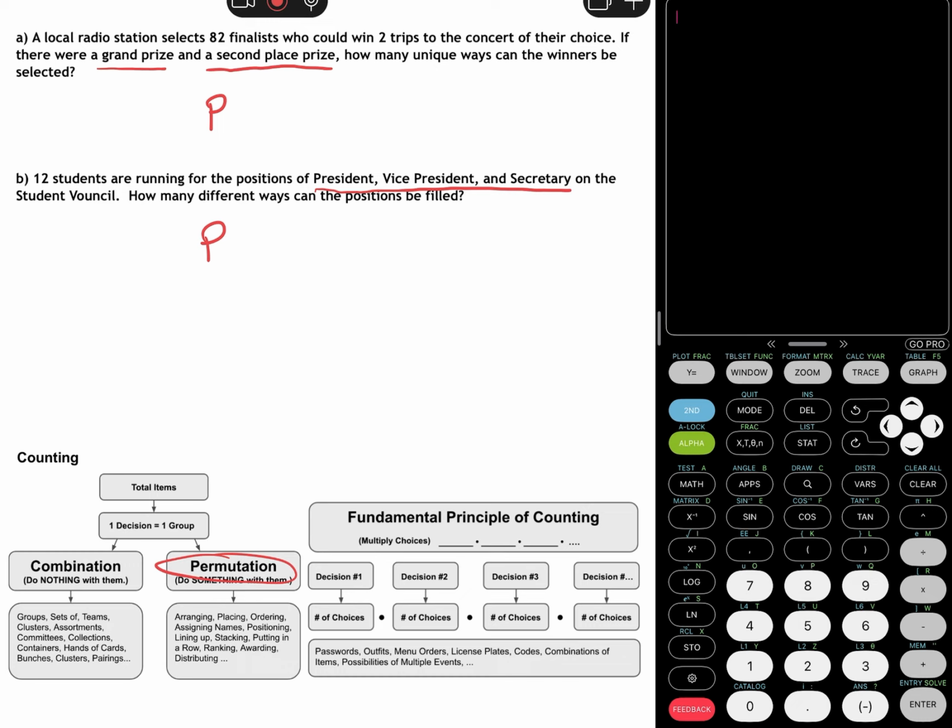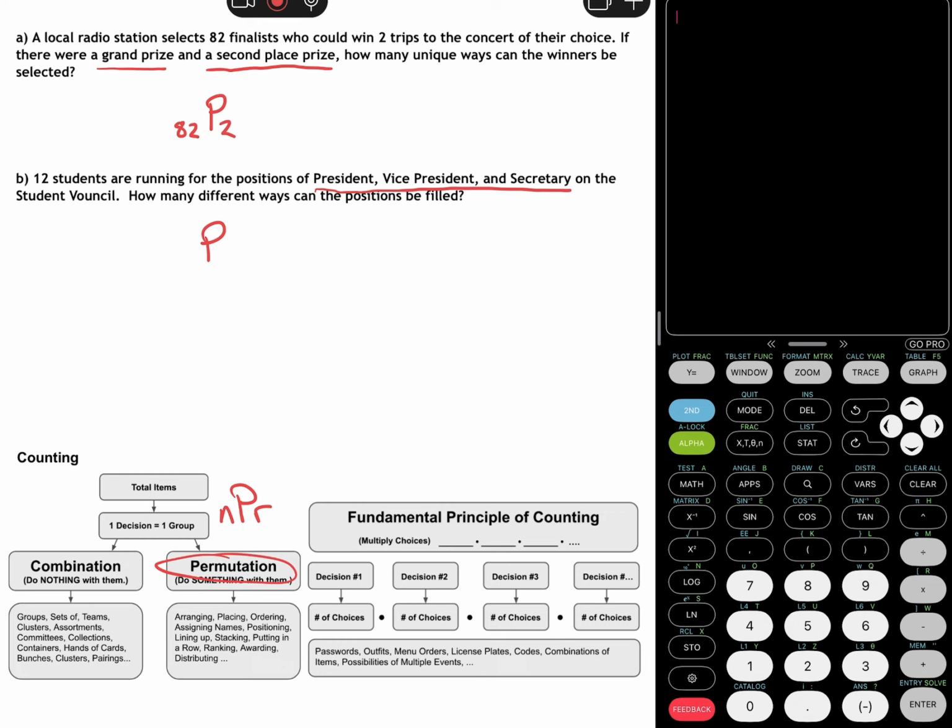When you're doing permutations or combinations, we have a separate notation, like nPr, where n represents the total number of things you're choosing from and r is how many you are choosing. There are formulas with factorials where you could do this by hand, in a slightly more complex way, but we're just going to go straight to the calculator. So this first scenario, we have 82P2. You're picking 2 different places.